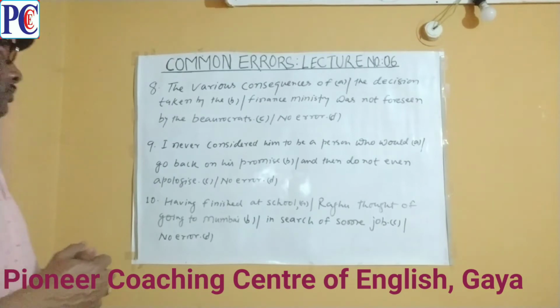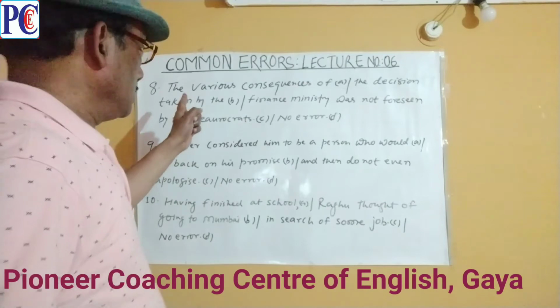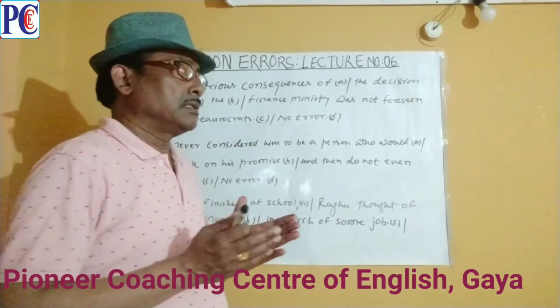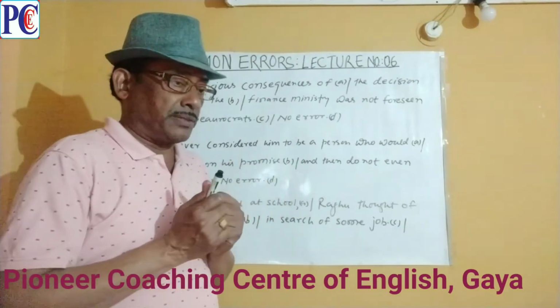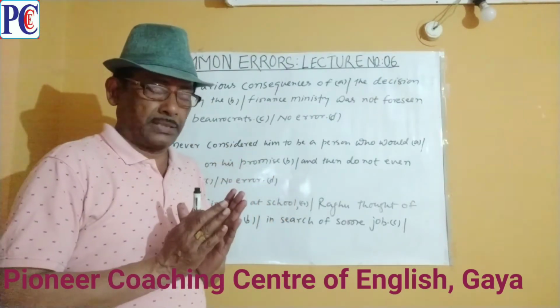Now let us come to question number 8. The various consequences of the decision taken by the finance ministry was not foreseen by the bureaucrats.